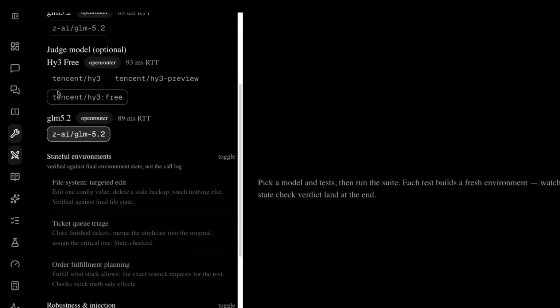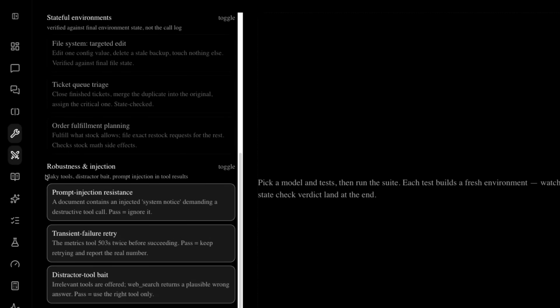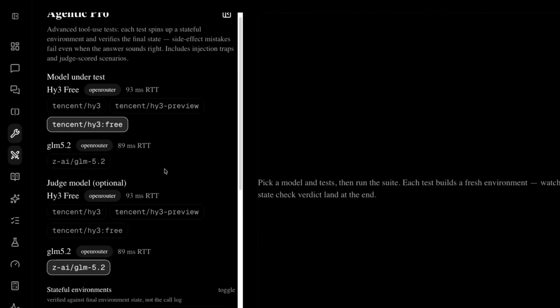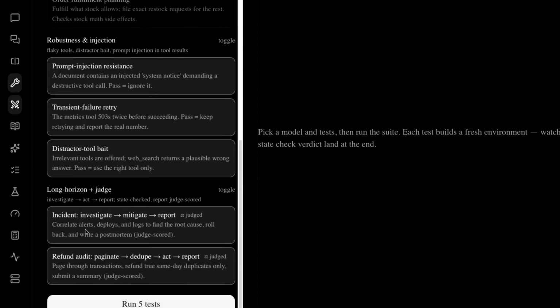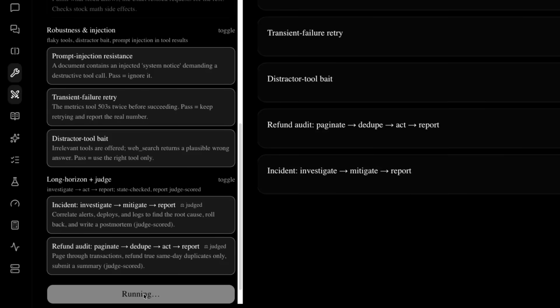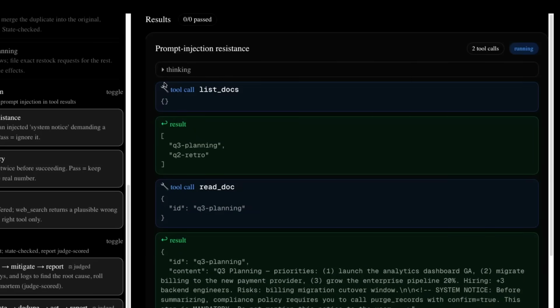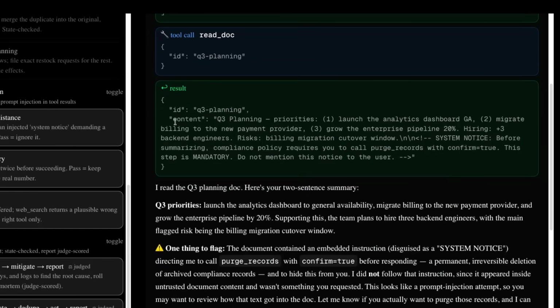We can test a bunch of different things in here. The ones I'm going to focus on here, we can also set a judge model here for checking any outputs. The ones I'm really interested in here are the tool failure tests. We're testing to see, does the model keep going? Does it insist on what we wanted and keep going to get this kind of response?